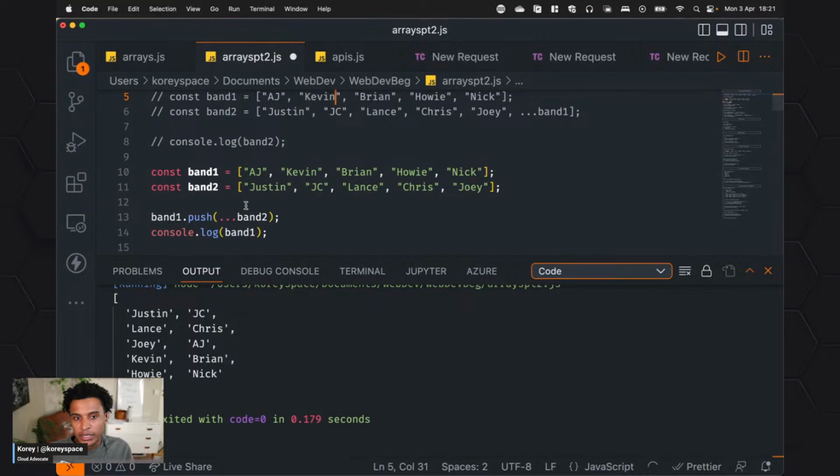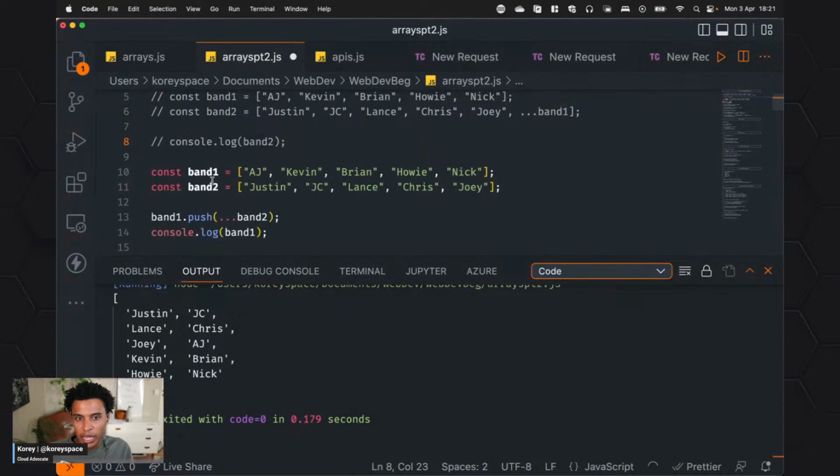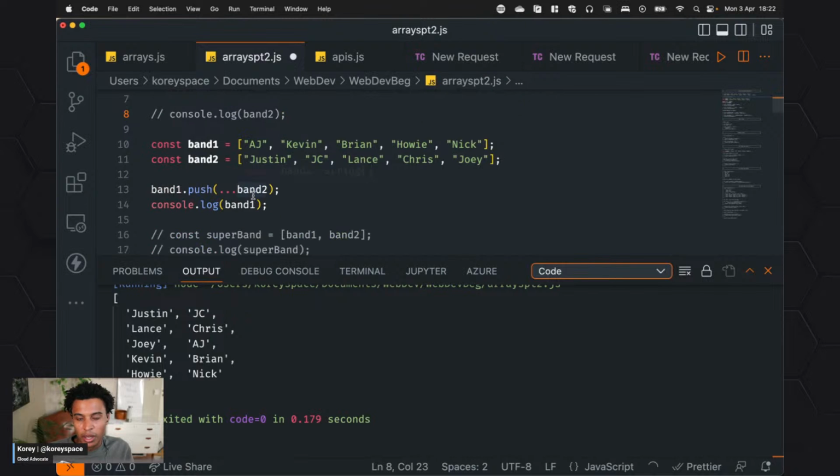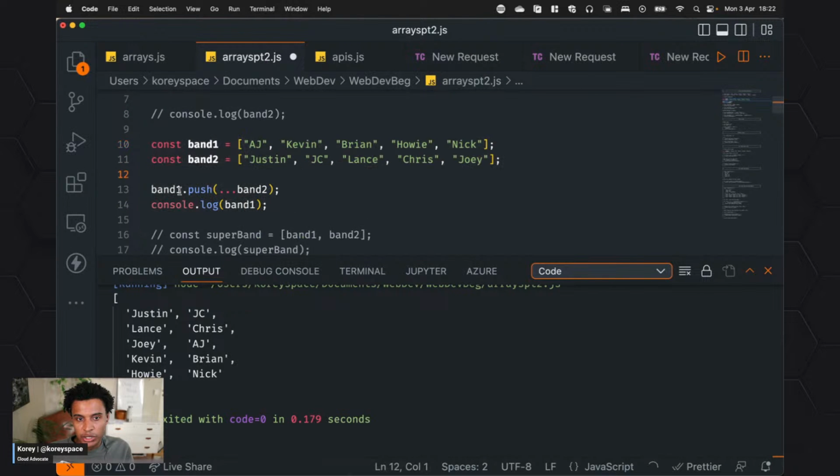But let's say I want to actually push band1, not just at the initiation or when we defined it. Let's say I have 2 API requests and I want to have one array with all of the values. I can do that. So I have this const band1, band2. I'm going to push this in there, and I'm going to print out band1.